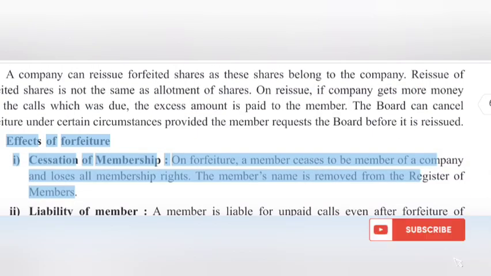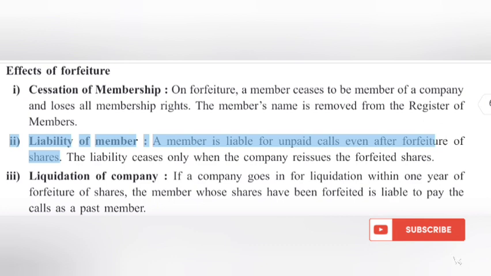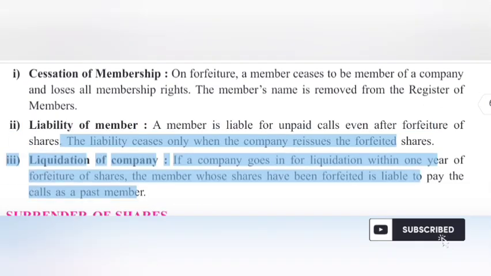Effects of forfeiture. Cessation of membership. On forfeiture, a member ceases to be member of a company and loses all membership rights. The member's name is removed from the register of members. Liability of member. A member is liable for unpaid calls even after forfeiture of shares. The liability ceases only when the company reissues the forfeited shares.